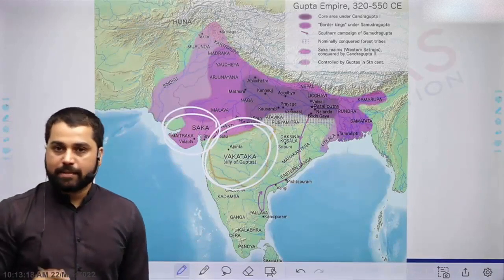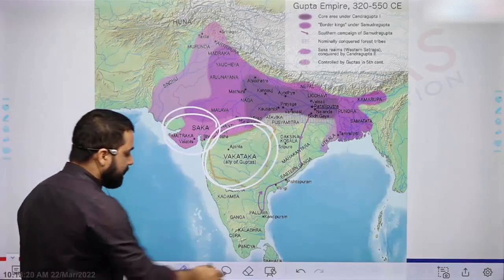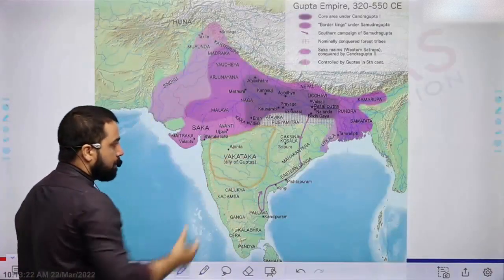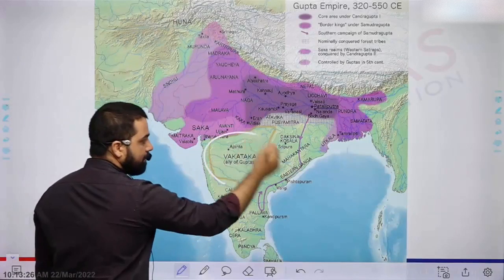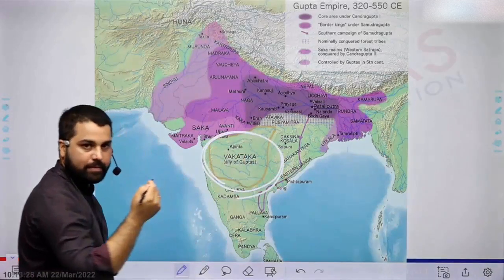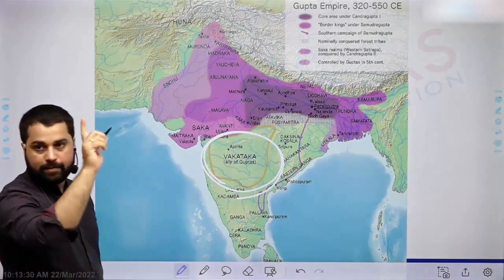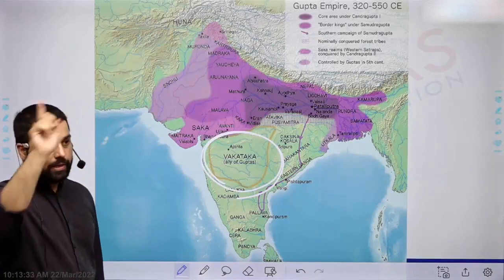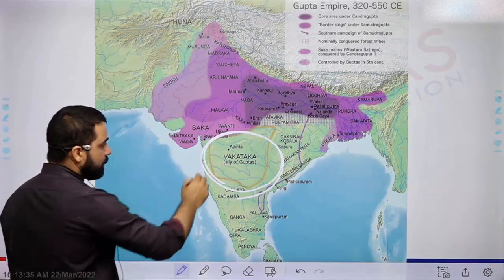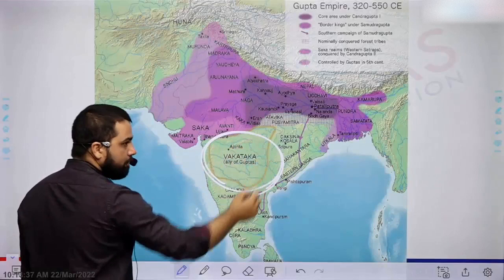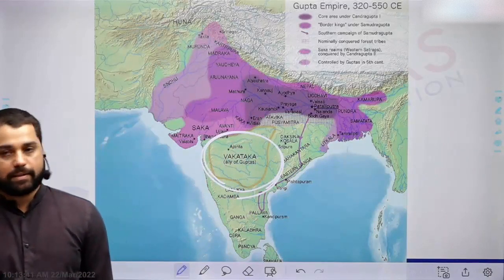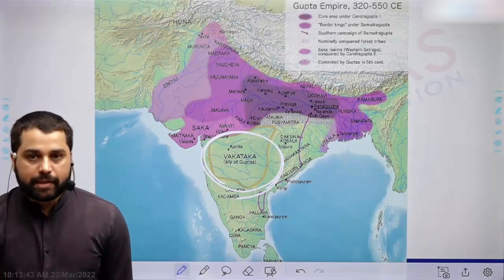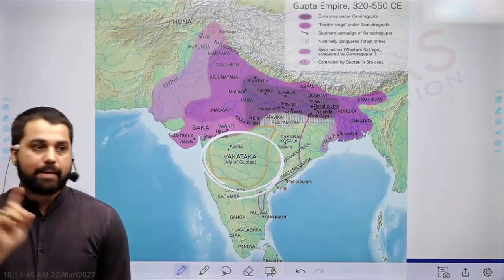The Vakatakas themselves were Brahmins. Perhaps they were feudatories of the Satavahanas, since this region was ruled by the Satavahanas after the decline of the Maurya, Shunga and Kanva. We do not know the origin of the Vakatakas, but maybe they were feudatories of the Satavahanas because there are many similarities.